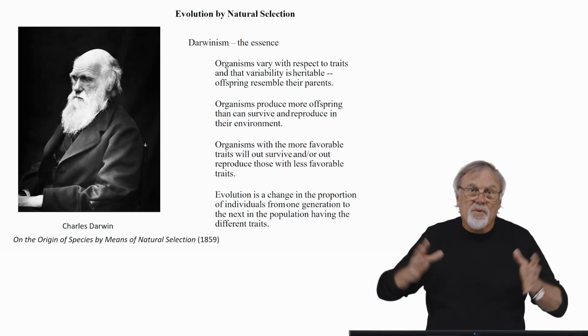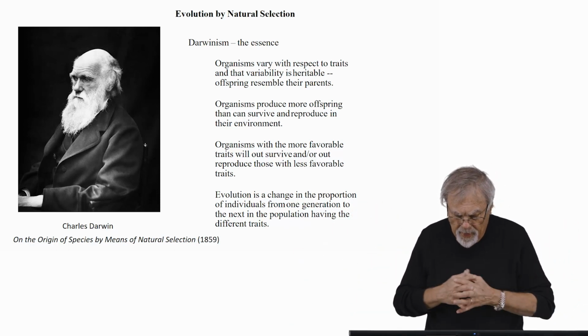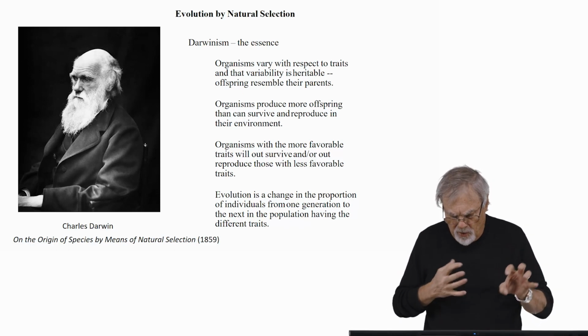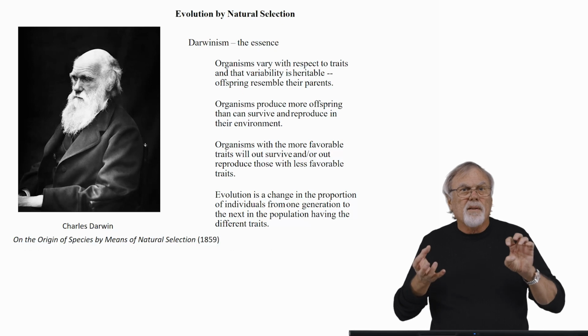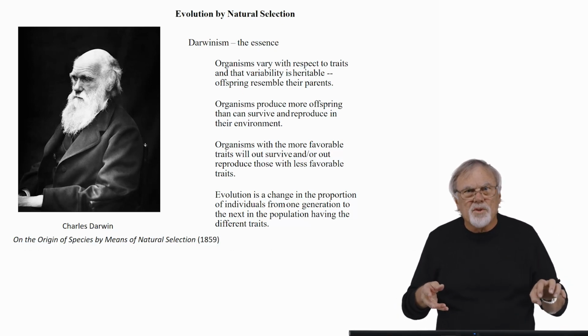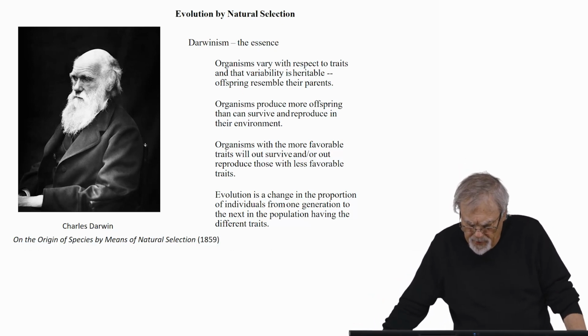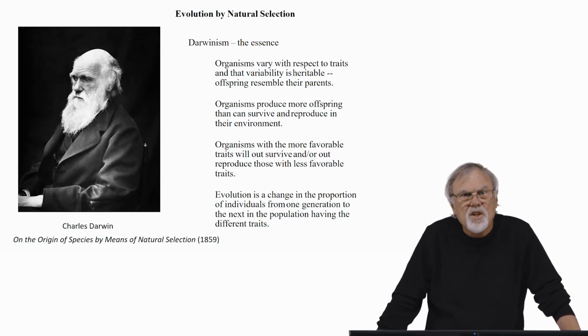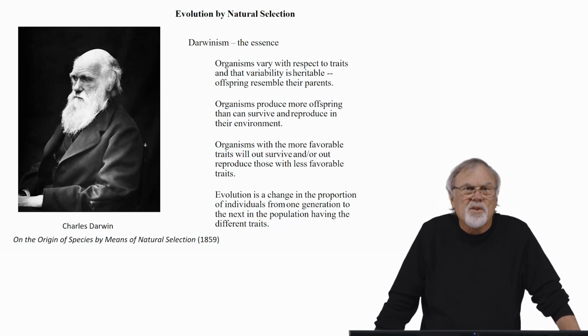So through this selection process, those individuals that have the more favorable traits will differentially survive and reproduce. Evolution then becomes a change in the proportion of individuals from one generation to the next in a population that has different traits.